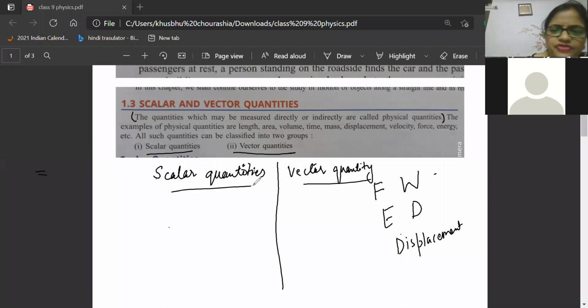So I am differentiating it. That means you have understood now, they both are not the same. They are different from each other. Scalar quantity and vector quantity are different from each other. How they are different, we are going to understand.